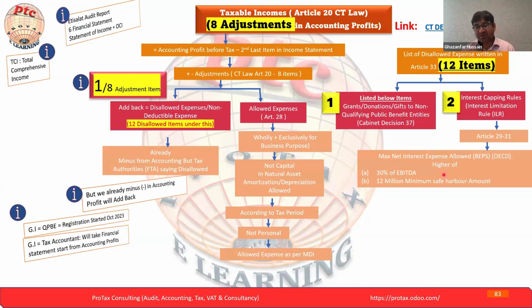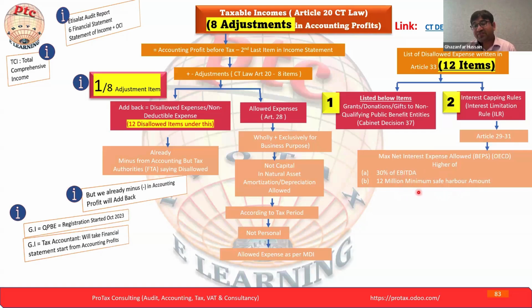So here, what is the law in the UAE? While doing the calculation of the interest, we have to determine how much is allowed and how much is disallowed. Allowed means that in the accounting profit you can adjust, and disallowed you cannot adjust to calculate the corporate tax. As per accounting, maybe you are deducting 100%, but from the taxation point of view, you have to make the adjustment. So they take the higher of what? 30% of the EBITDA, where EBITDA is the adjusted EBITDA, and 12 million is a safe harbor.